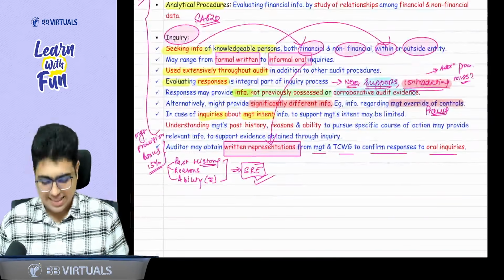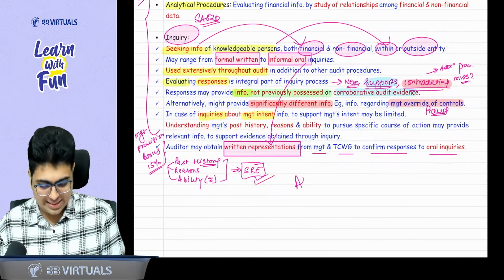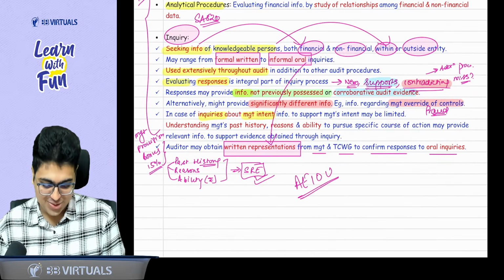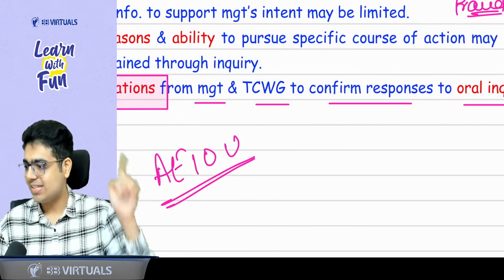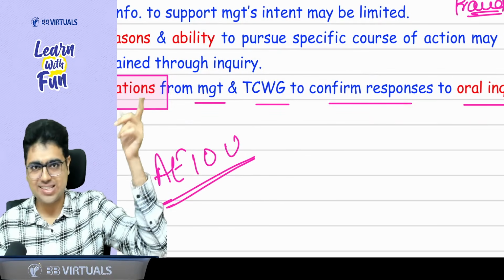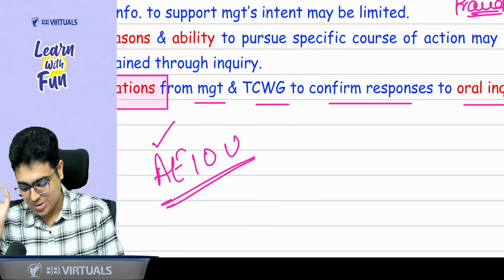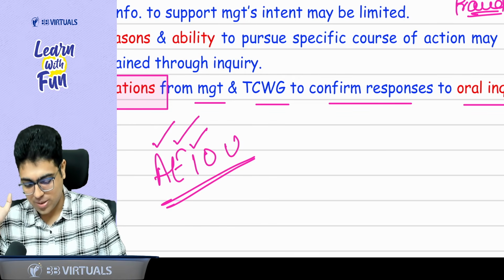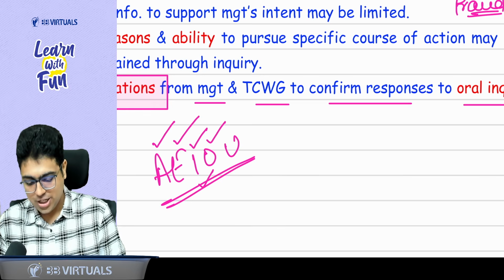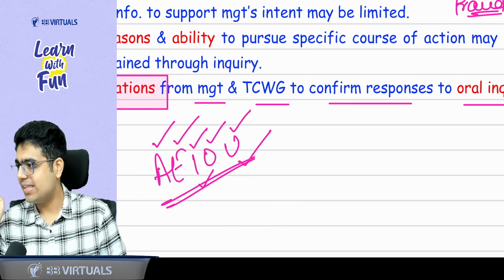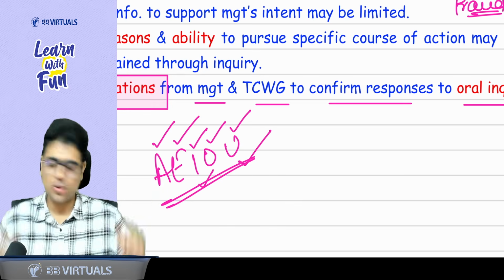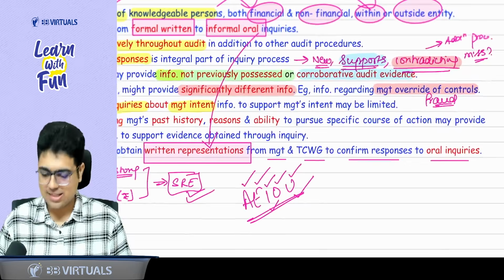What do I call this second set of procedure? Do you know vowels? Yes, sir. A, E, I, O, U. Okay? This is a technique I learned from my teacher, Neeraj Arora, sir. That is the technique I am sharing with you. A for analytical procedure, E for external confirmation, I for inquiry, inspection, observation, O for observation, U for recalculation, and then re-performance. Okay? And these are the procedures, that is all about it.